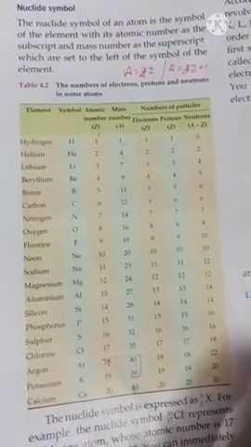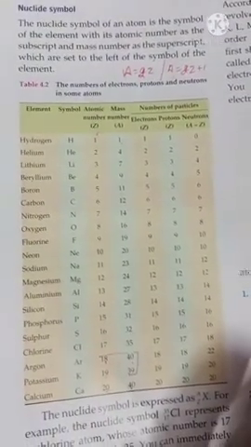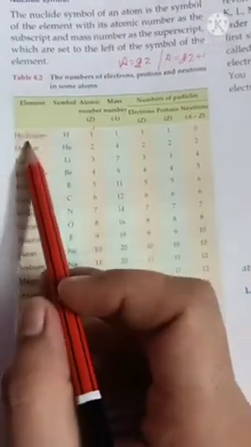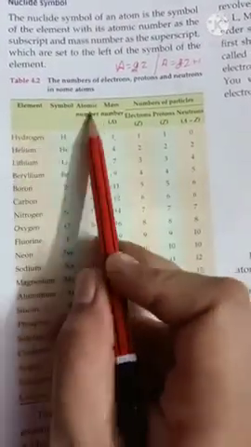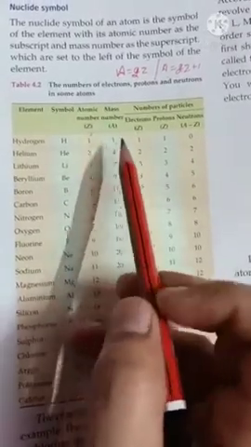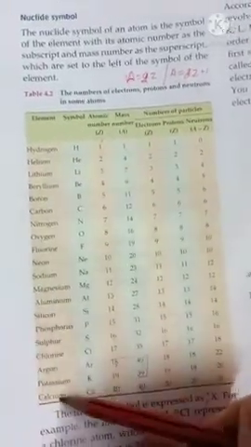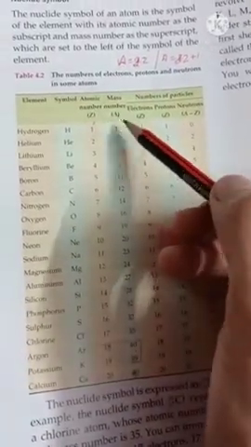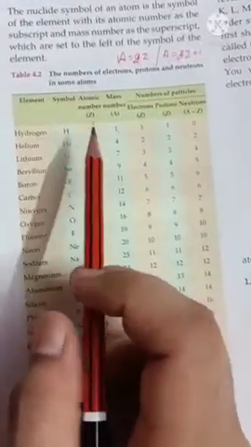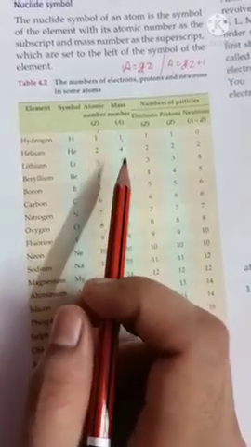Next we study the nuclide symbol. In order to write the symbol of any nuclide, you should know the atomic number and mass number of that element. For example, for hydrogen, atomic number is 1, mass number is 1. For helium, atomic number is 2, mass number is 4. Here they have written all elements along with their atomic numbers and mass numbers. You have to learn each element with its atomic number and mass number.